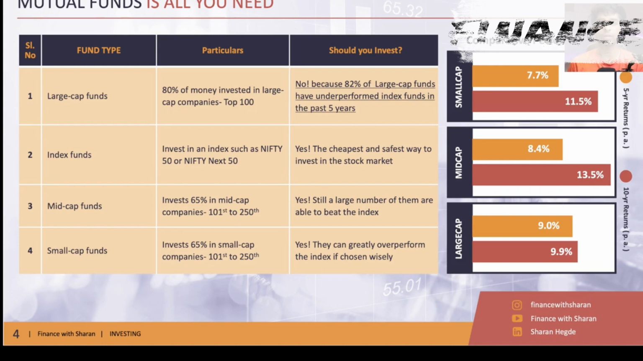Index is nothing but what you've heard of as Nifty and Sensex, right? It is an indication of how well the Indian companies have performed. For example, let us take Nifty. Nifty is the top 50 companies of India, compared to the top 50 companies of India in 1996.